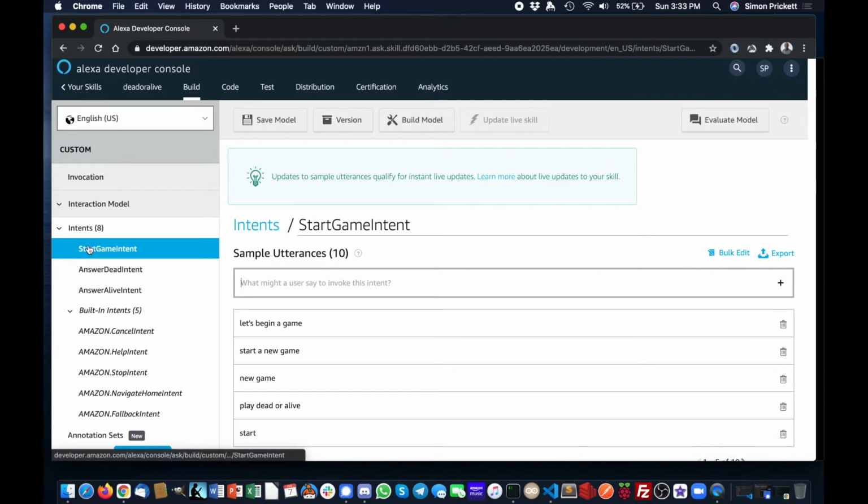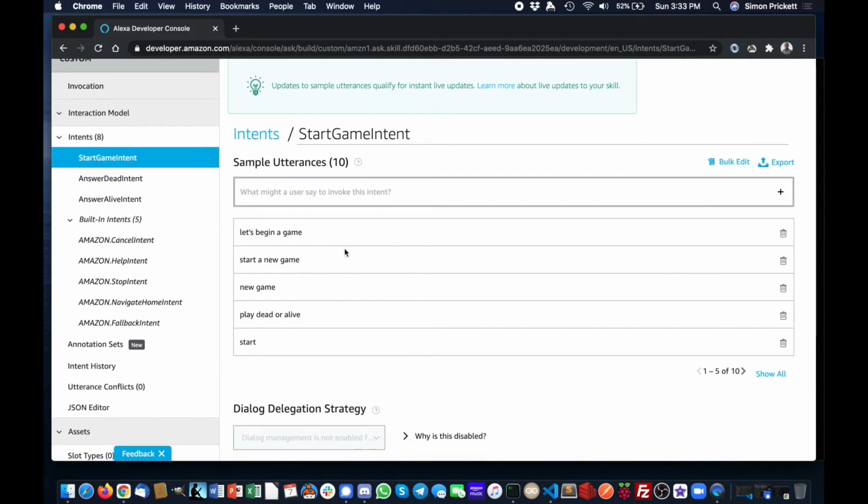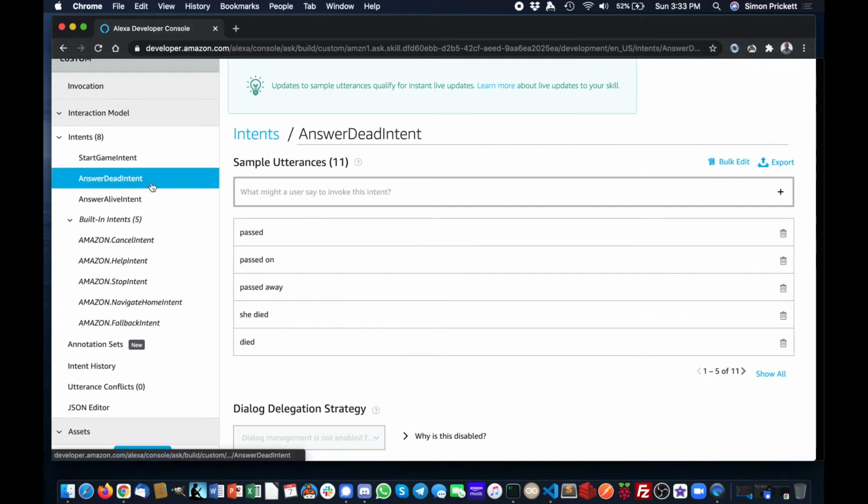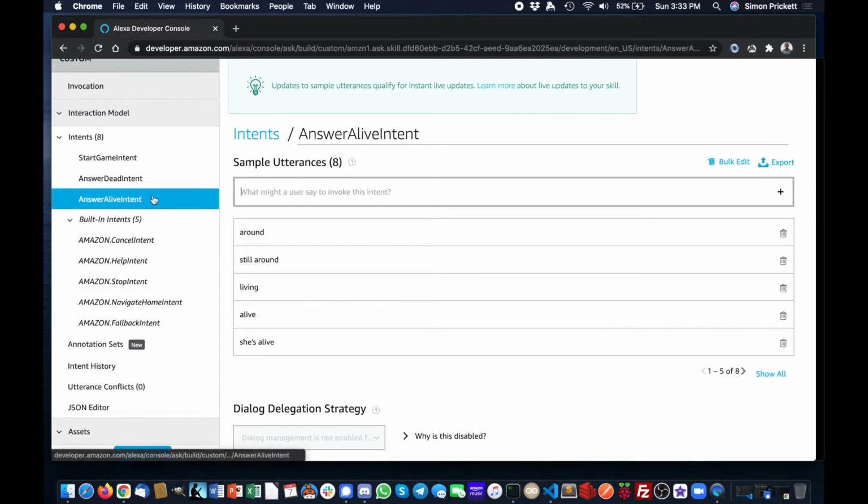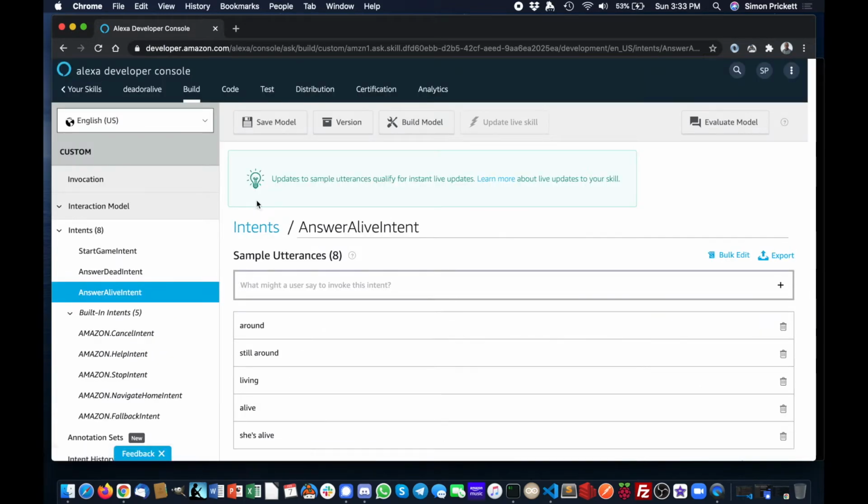So I've got a start game intent, with usual phrases like let's begin a game, start a new game, etc. And then I've got one for each type of answer. As they're playing the game, the user's going to say that person's dead, or passed away, or has died, or they're going to say that person's alive, or still around, or alive and kicking, or what have you. Those three are the real intents for this game. The other five are just the built-in Amazon ones that handle things like cancel and stop, so nothing interesting there.